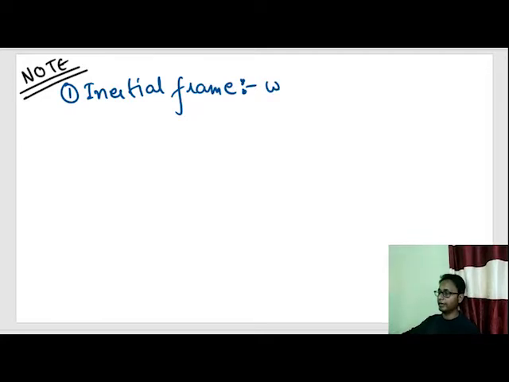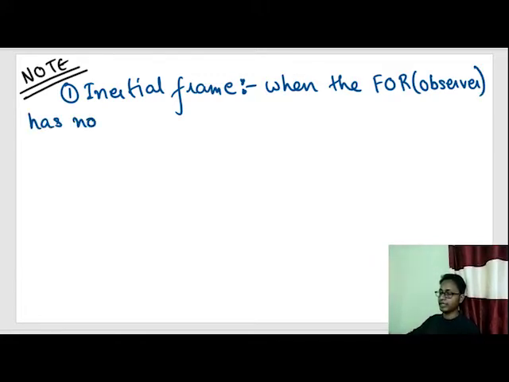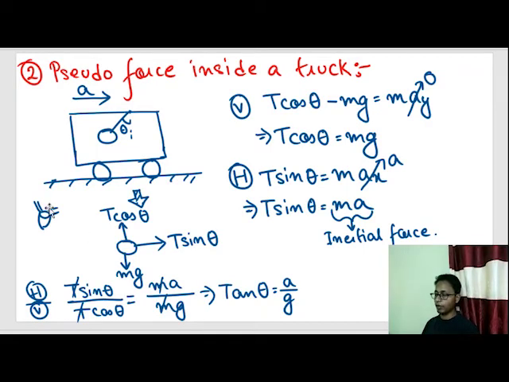So an inertial frame is when the frame of reference or observer has no acceleration. In the first case, the observer was sitting on the ground. That means the ground was the container containing the observer, and the acceleration of the ground was 0. That means the ground is an inertial frame.